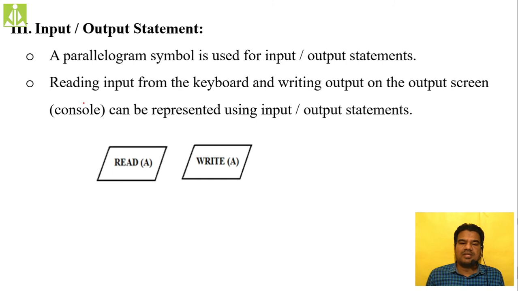Reading input from the keyboard and writing output on the console can be represented using these statements. This is your input statement, a parallelogram with a read label. For writing, a parallelogram with a write label inside it.